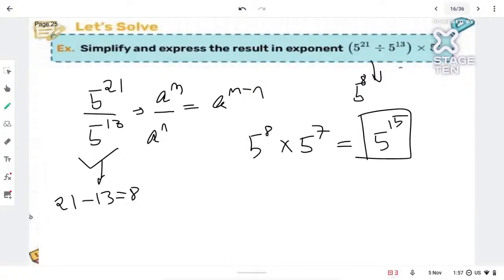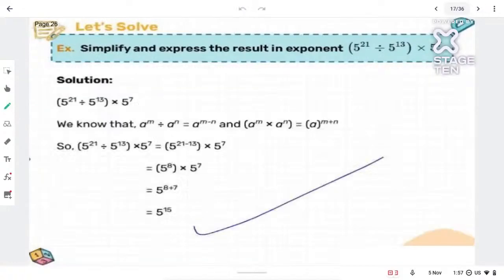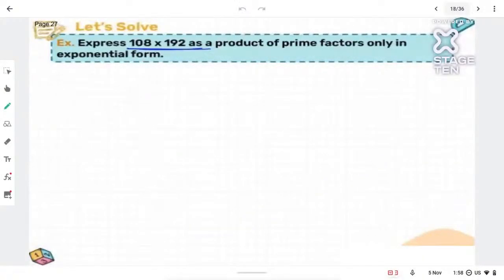Deepa, where did you make a mistake? Instead of addition, you did subtraction of the powers, right? You did subtraction instead of addition, and that's why you got the wrong answer. It's fine. So the right answer is what? 5 raised to 15. Okay, 5 raised to 15 is your answer. Let's move towards the next part.